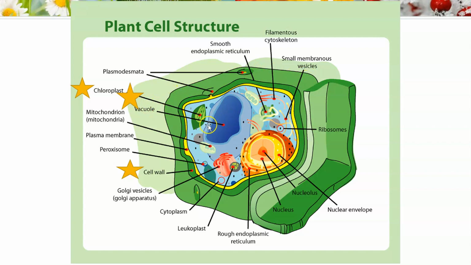Vacuoles, central vacuoles. So we have vacuoles and very small vesicles, but plants have a central vacuole which stores water. And so you've seen this if you've ever crunched celery. If the celery is crunchy, there's a lot of water in the central vacuole. And if the celery is very limp and noodly, that's not a word, but it's not much water inside the vacuole. And then finally the chloroplast, which we just discovered. Of course, this is an artist rendition. There's many chloroplasts and a lot more complicated than this. This is just trying to help us understand. But chloroplast is where photosynthesis happens.